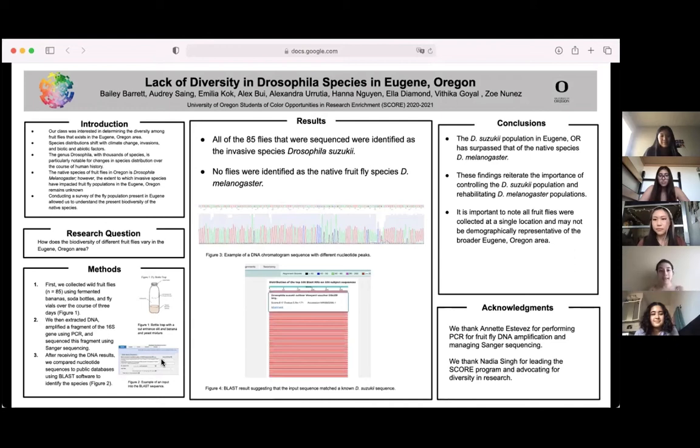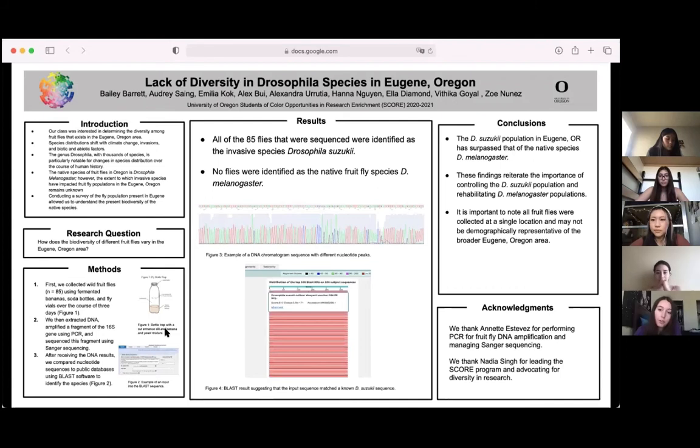All of our collected flies that were sequenced were identified as Drosophila suzukii, which is an invasive fruit fly species. So none of the 85 flies were identified as the native species Drosophila melanogaster. Figure 3 shows a DNA chromatogram that provides us with the results from the initial Sanger sequencing. And figure 4 is an example of one of our BLAST results for a specific fly sequence. The result shows that the specific nucleotide sequence matched with an already known Drosophila suzukii sequence.